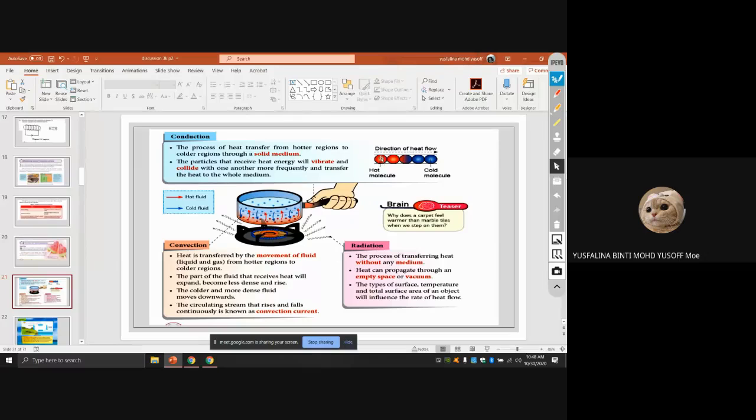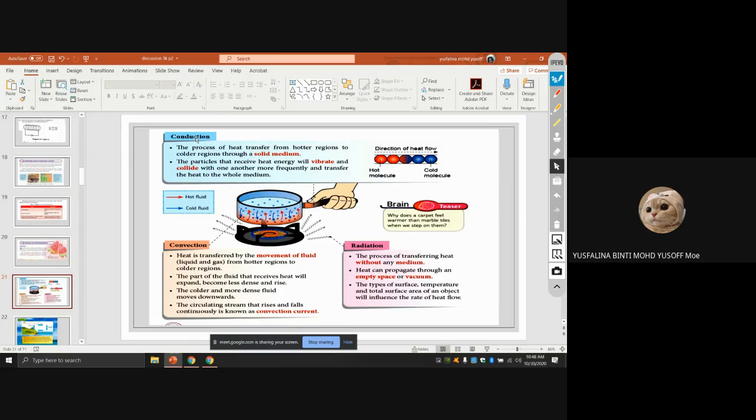So when it vibrates, it will collide with the next particle. And this particle will also vibrate, right? And then it will collide with the next particle, and then it will vibrate. So it means the energy will be transferred. While it vibrates and collides with another particle, the heat also will be transferred. So the direction of the heat flow will be in this way.